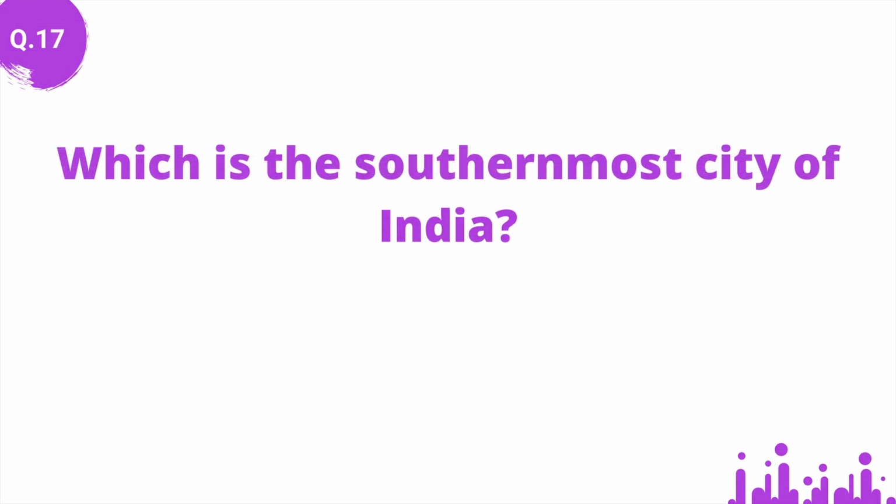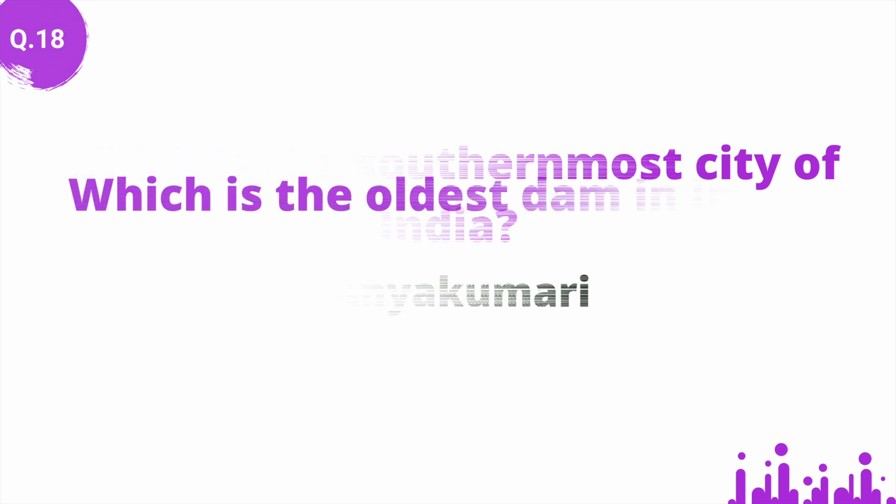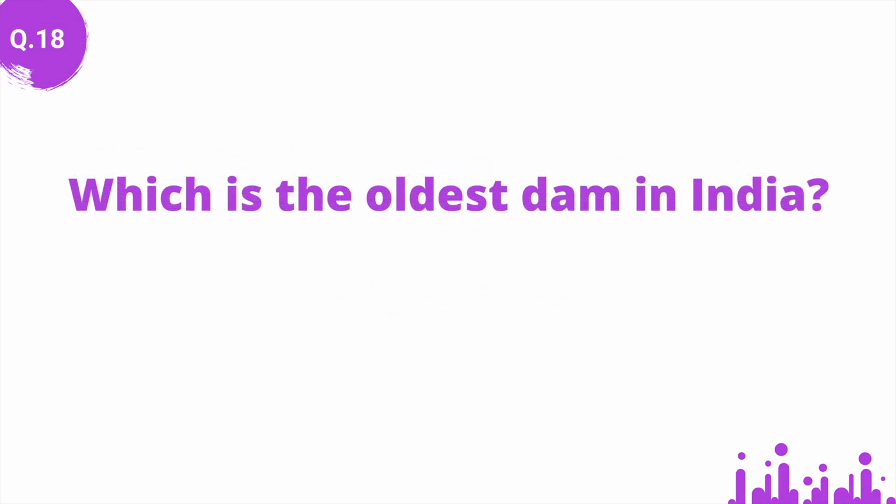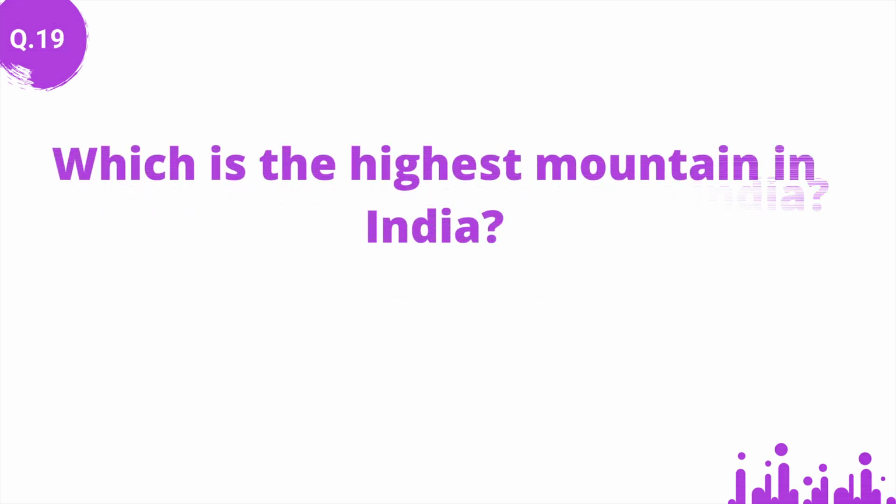Which is the southernmost city of India? Answer: Kanyakumari. Which is the oldest dam in India? Answer: Kallanai Dam. Which is the highest mountain in India? Answer: K2.